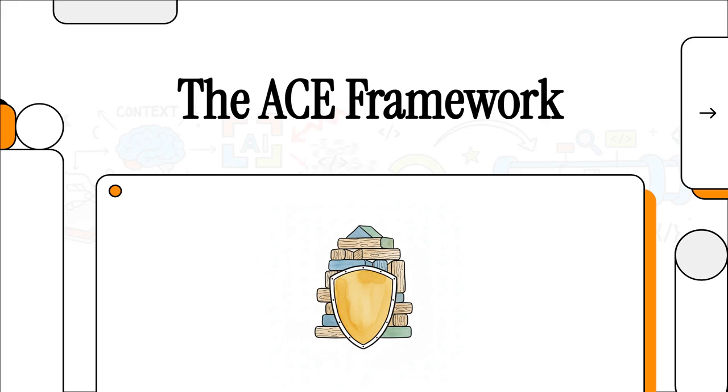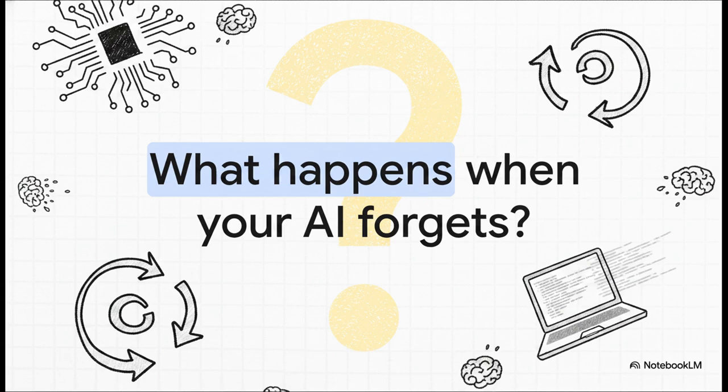Welcome to this explainer. Today, we're diving into a sleek, state-of-the-art methodology designed to literally save your AI workflows from themselves. We're talking about the anti-collapse architecture of the ACE framework. Think of it as an IDE-agnostic standard that treats your AI interactions as rigorous, structured transactions rather than just casual, chaotic conversations.